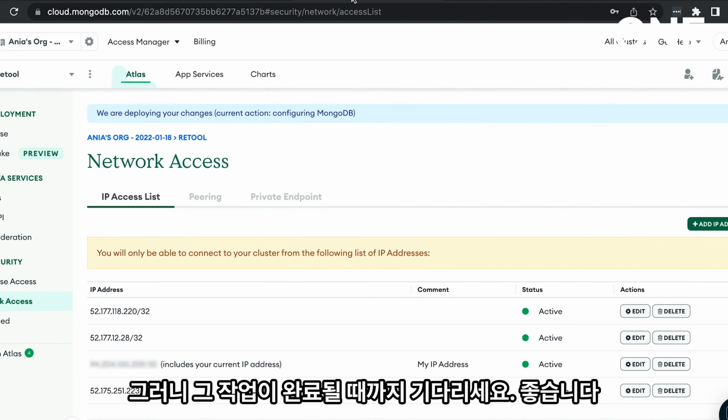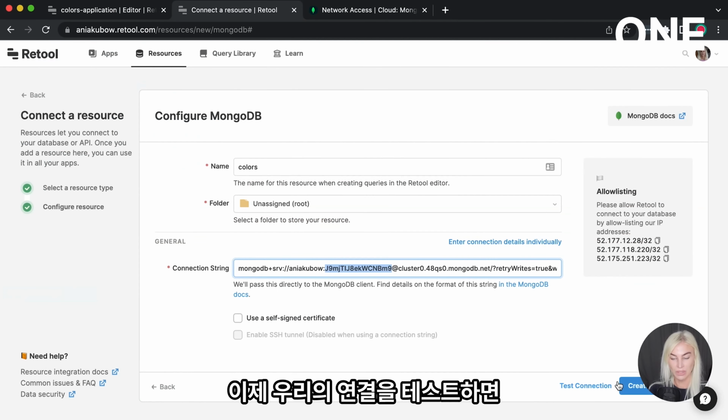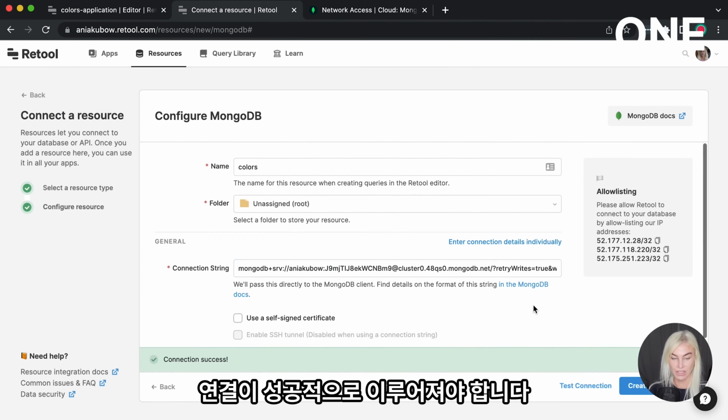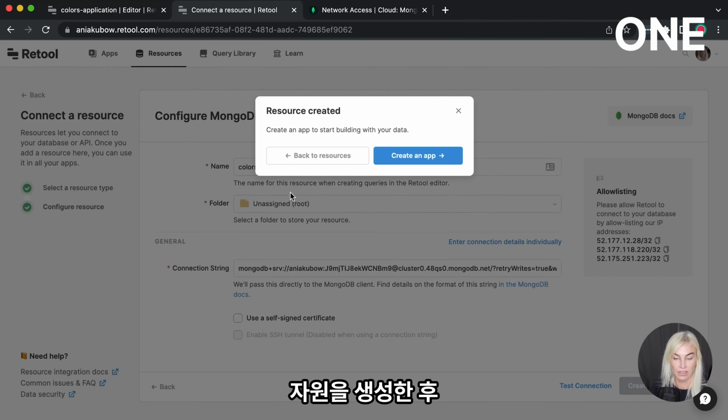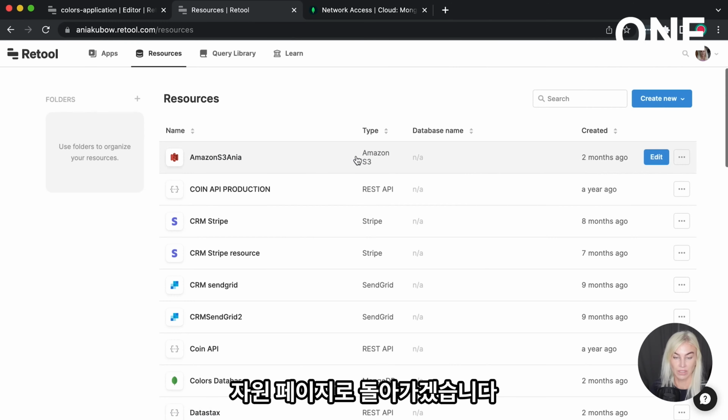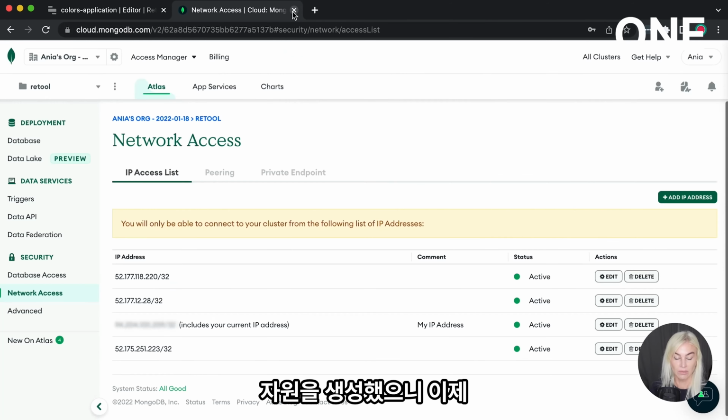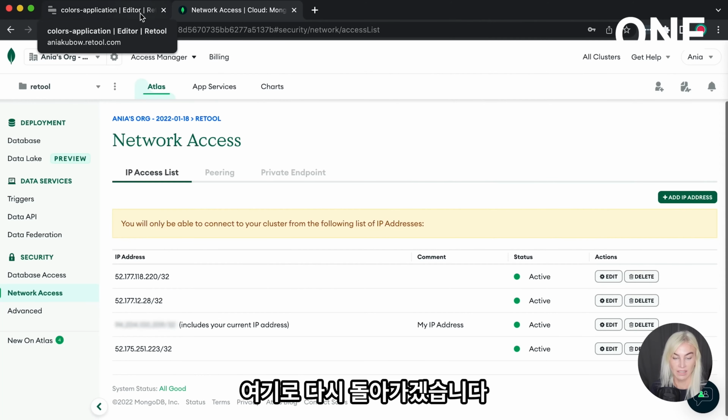Okay, so just wait for that to be done. And great. So now if we test our connection, we should see connection successful. So that is looking good. Let's go ahead and create our resource and then go back to the resources page. So we've created our resource now. Let's go ahead and go back in here.